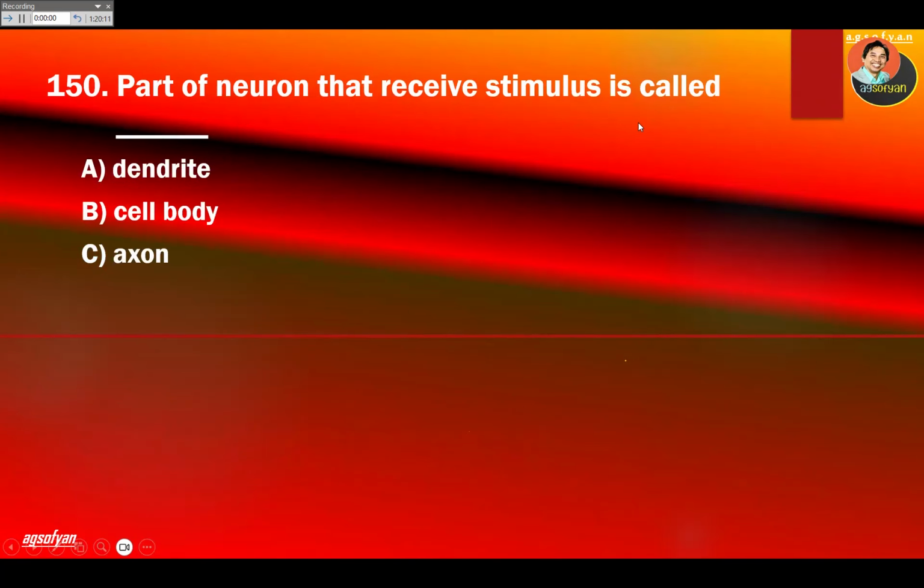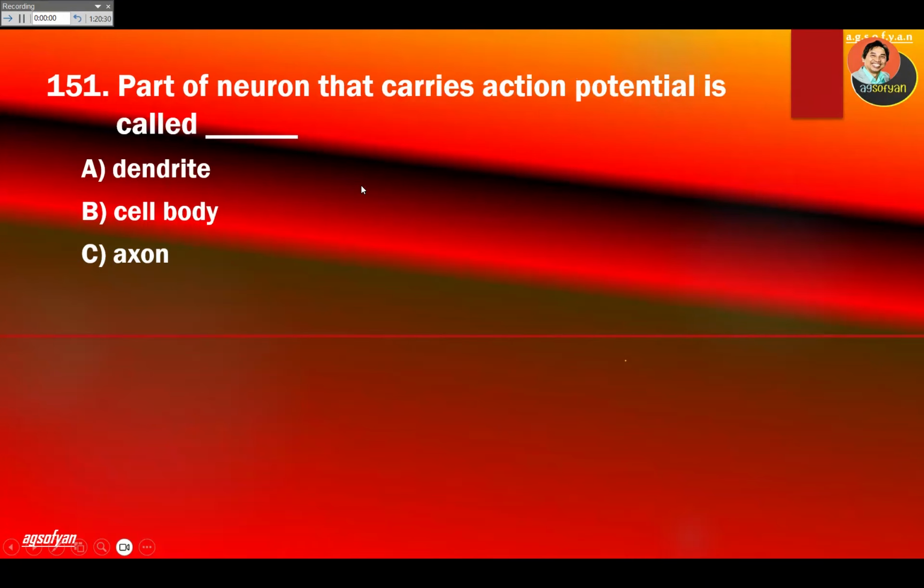Part of neuron that receives stimulus is called, remember, neuron has three parts: dendrites receive stimulus, cell body processes, axon carries the order. So the part of neuron that receives stimulus will be dendrite. Part of neuron that carries action potential or carries order is called the axon.